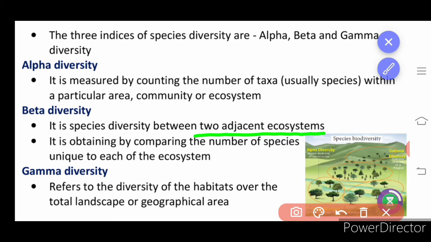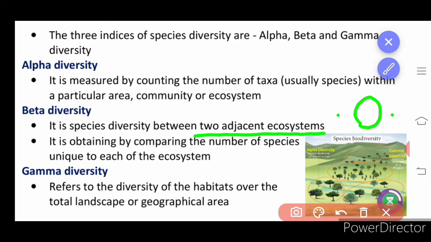What is adjacent? Next-to-next ecosystems. There can be a transitional area, as we learnt in the last class, between the grassland and the forest area, an area having both grass and small trees growing. This is about beta diversity.